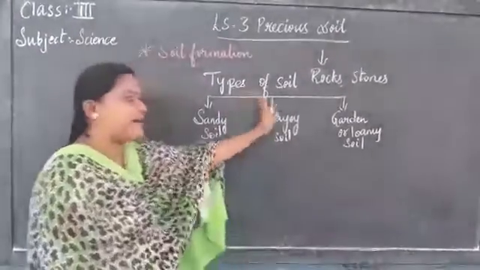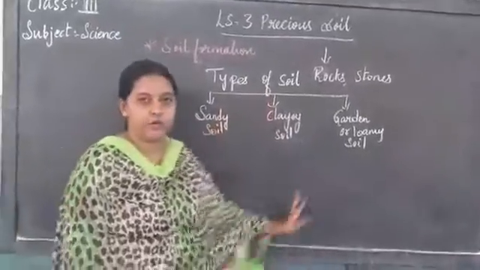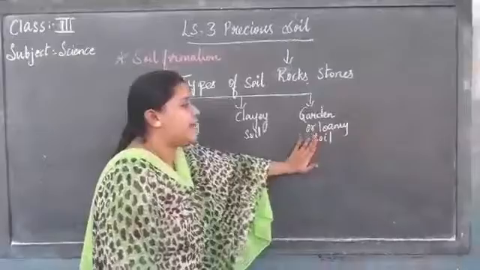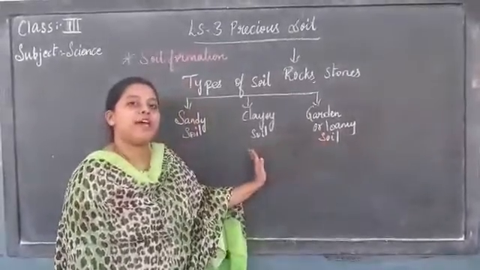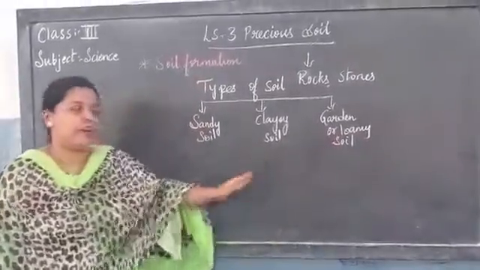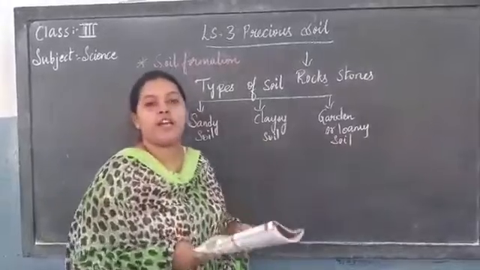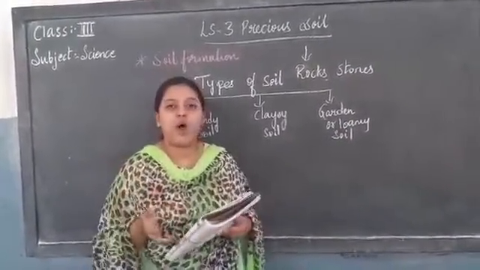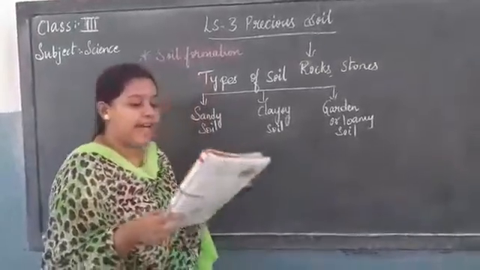Now coming to types of soil. Soil is divided into 3 types, that is sandy soil, clayey soil, and garden or loamy soil. Clayey soil, where do you find this clayey soil? What type of soil is it, children? It is sticky and what is it used for? It is used for making pots and toys.